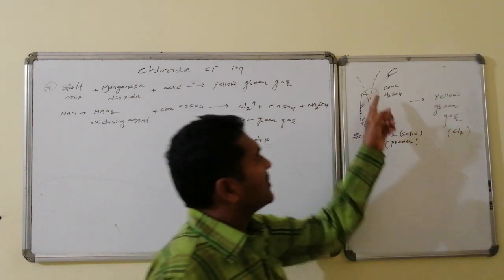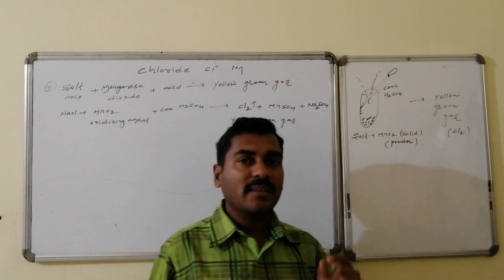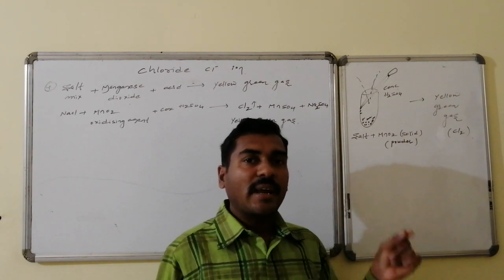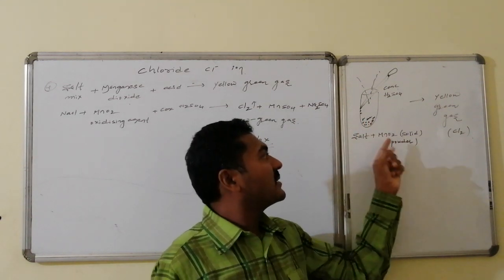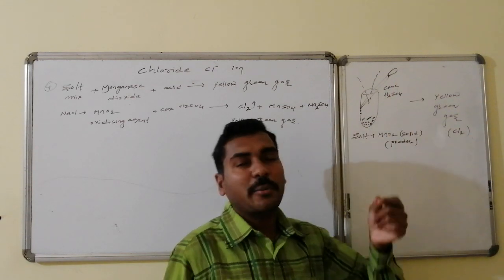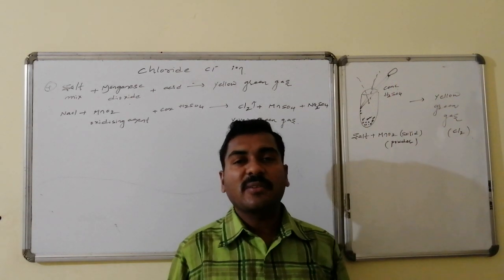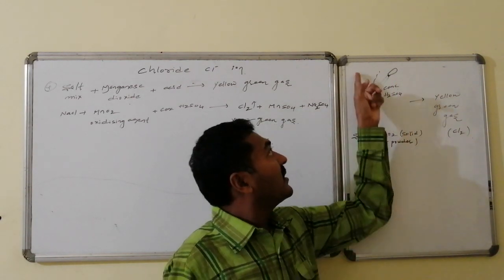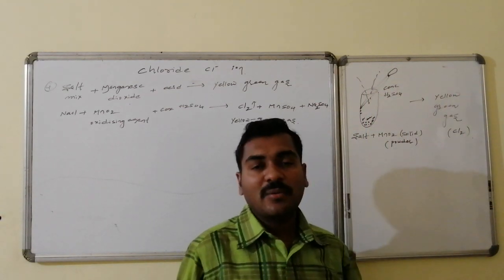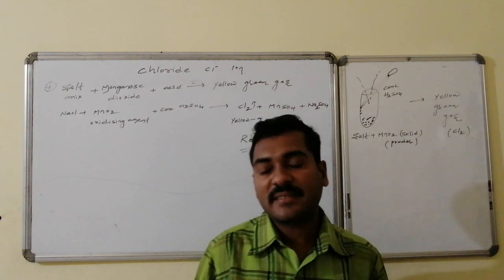See, this is the test tube. In this, first we took the salt mixture. To that we are adding some amount of manganese dioxide. To this, with the help of a dropper, concentrated sulfuric acid is added slowly. As a result, a yellow green gas is evolved, and that gas is chlorine gas.